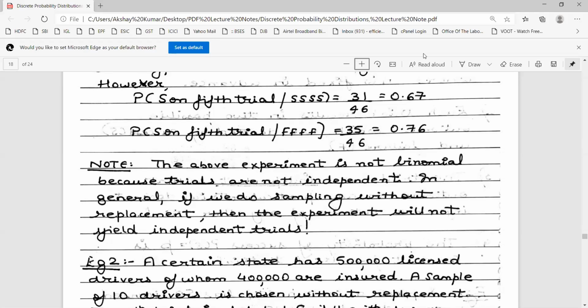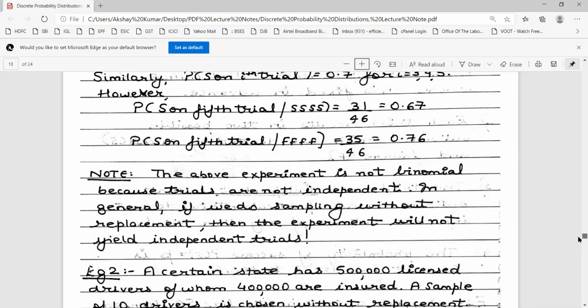I hope it's clear to all students. You can unmute your mic and ask your doubt, or you can also send it to me on chat so I can look at it and solve it. Since there is no doubt, I expect, let's move to another example.